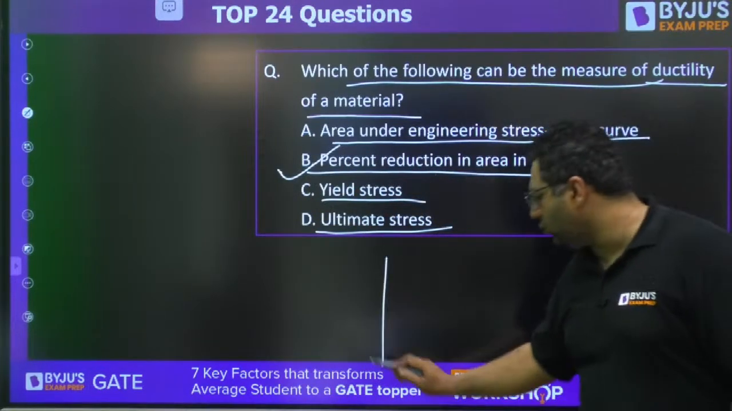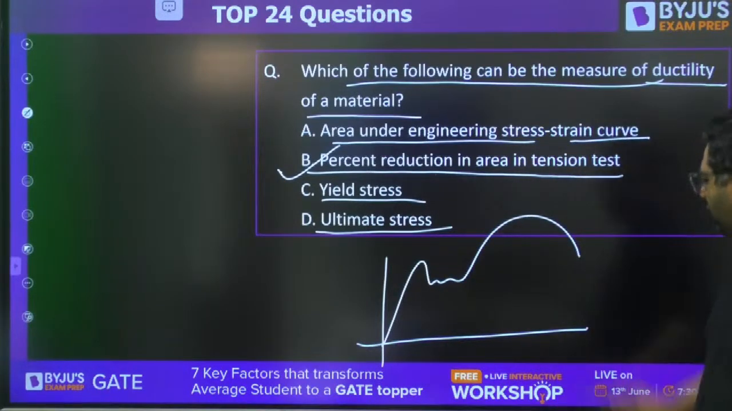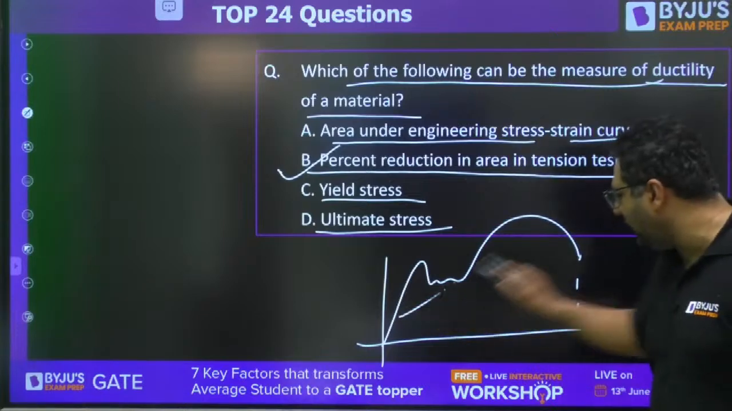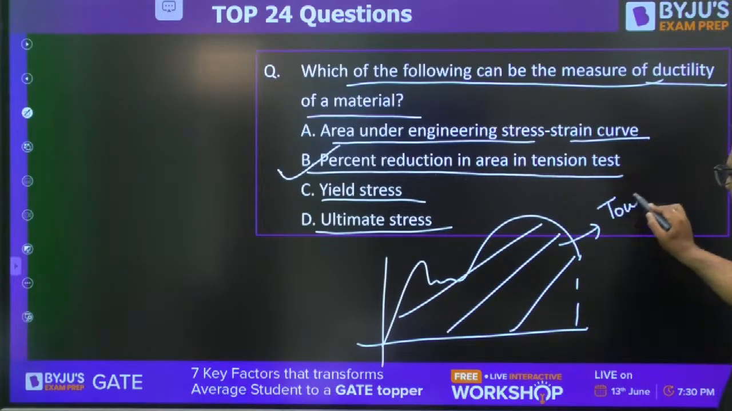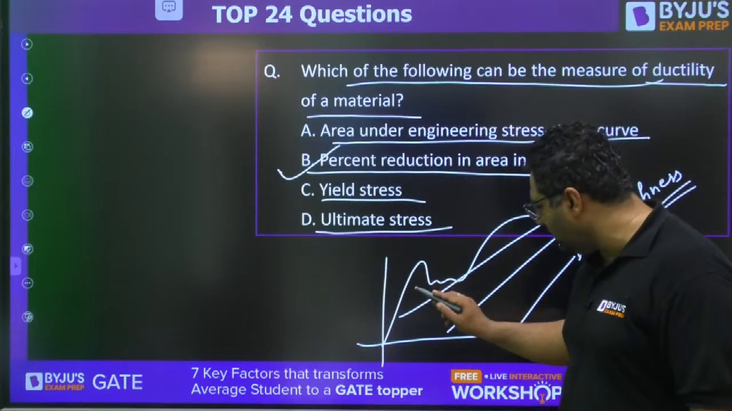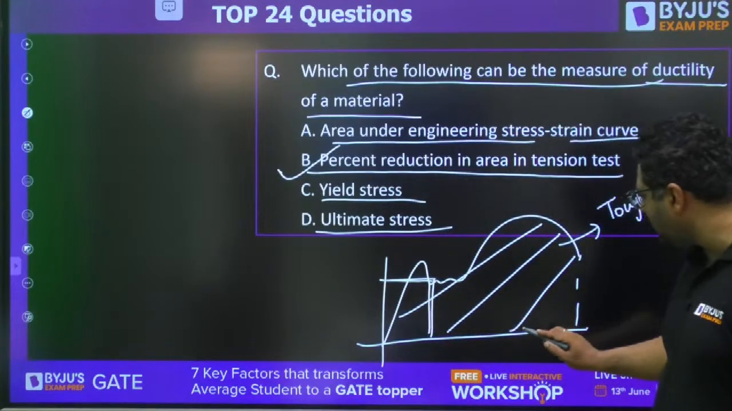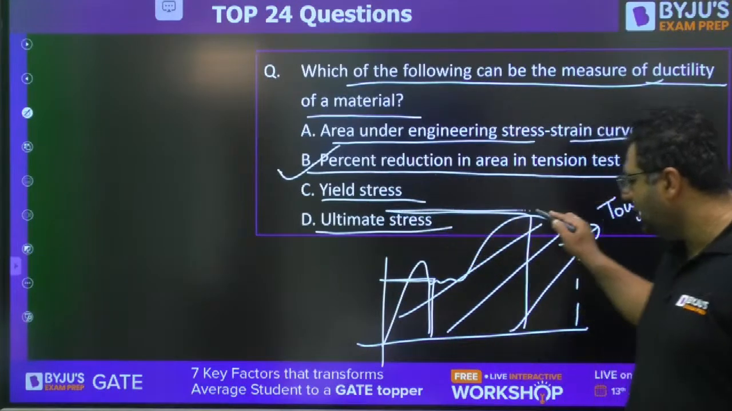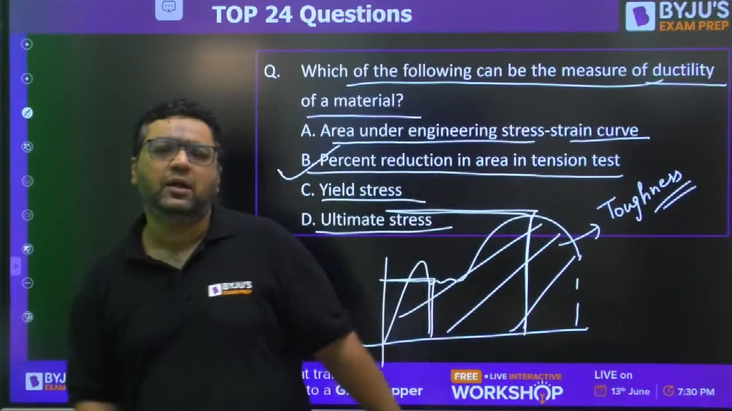So my dear, when we are talking about the engineering stress strain diagram, you are making the curve like this. First of all, this area gives us toughness, not ductility. And when we are talking about yield strength, it is a value related to the y-axis. Ultimate strength is also a value related to the y-axis. This will only give you the strength of the material, not ductility.